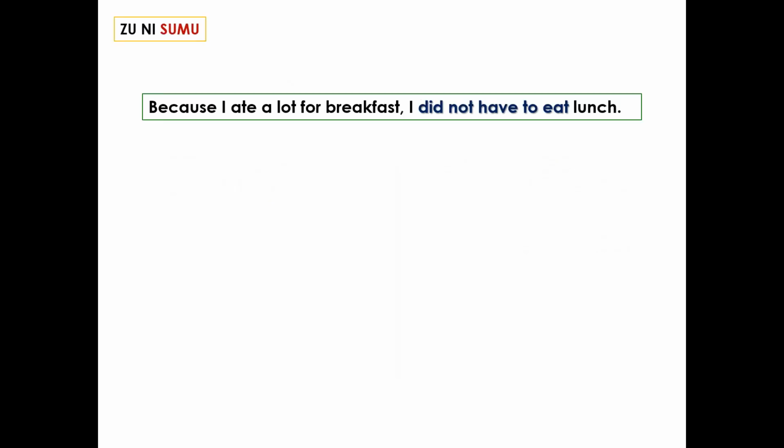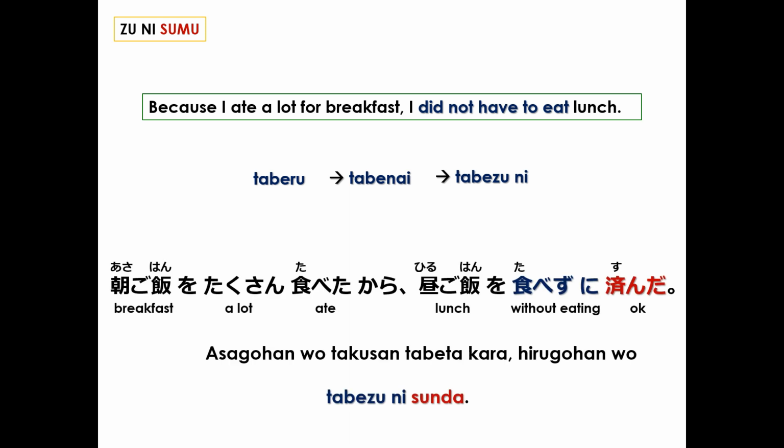Because I ate a lot for breakfast, I did not have to eat lunch. Did not have to eat. To eat is taberu. Negative, tabenai. Without eating, tabezu ni. The whole sentence in Japanese, asa gohan o takusan tabeta kara, hiru gohan wo tabezu ni sunda. Because I ate a lot for breakfast, I did not have to eat lunch.